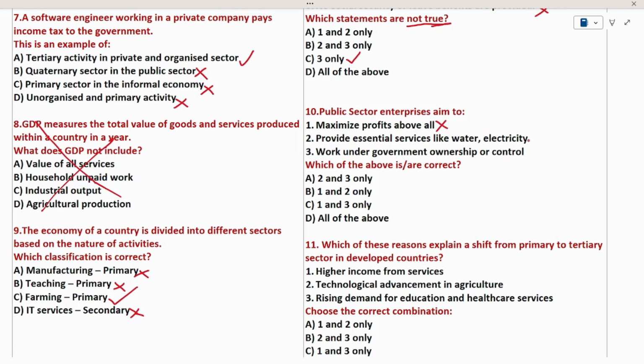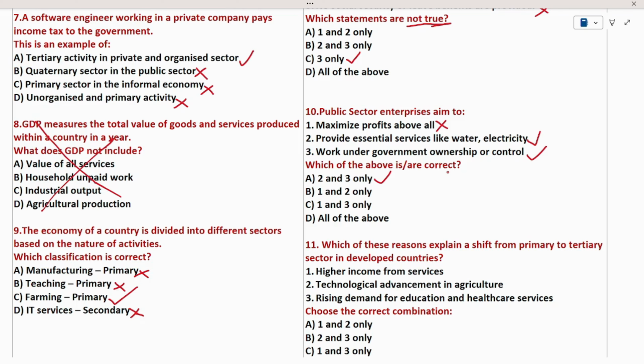Provide essential services like water and electricity. Yes, we know that the public sector provides public services. We know that water and electricity are public services. So statement 2 is right. Work under government ownership and control. Yes, we know that all public sector enterprises come under the ownership and control of the government. So statement 3 is also right. Here what we have to find out is which of the following is correct. Statement 2 is correct, statement 3 is correct. So I can say option A is the right answer.